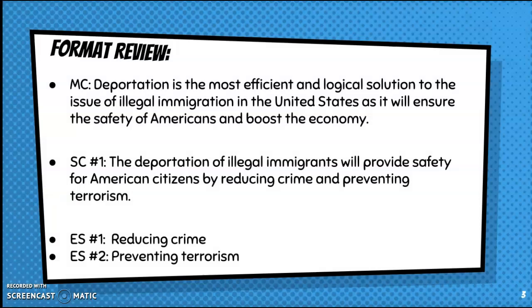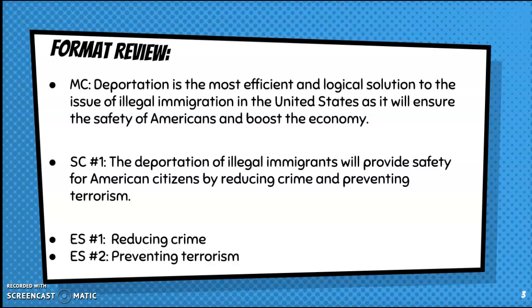So as a little bit of review, your main claim might look something like this. This is an A+ example of a main claim. Deportation is the most efficient and logical solution to the issue of illegal immigration in the U.S., as it will ensure the safety of Americans and boost the economy, right? So we still have our subject. It's not at the very beginning, but we do see the words issue of illegal immigration in the U.S. That's our subject. We have our opinion, which is deportation is the most efficient and logical solution. And we have our two key reasons, which are safety and the economy, which we see at the very end.